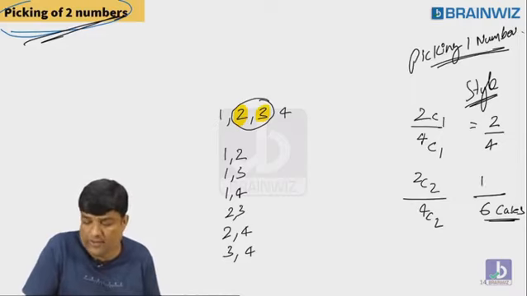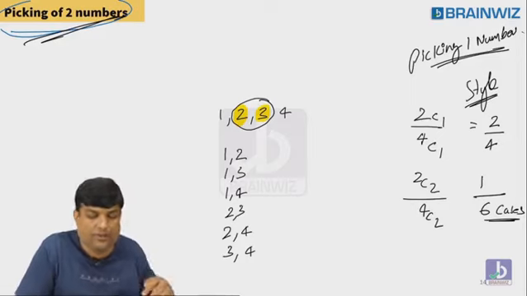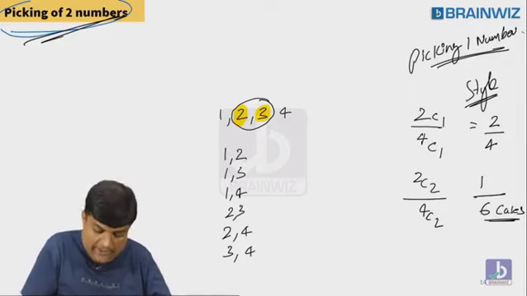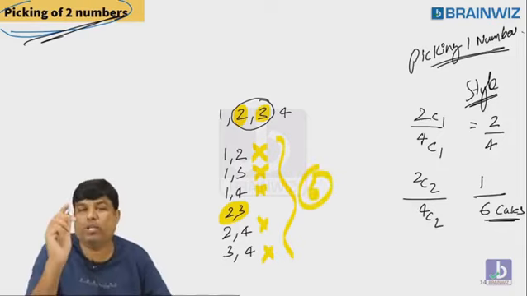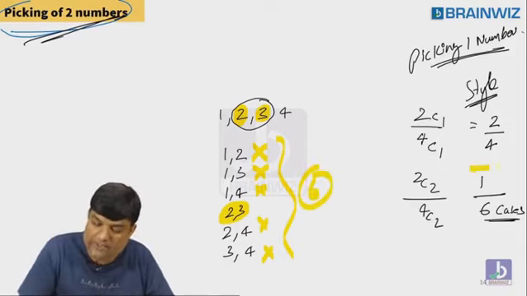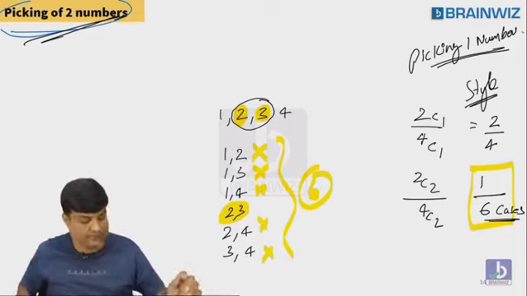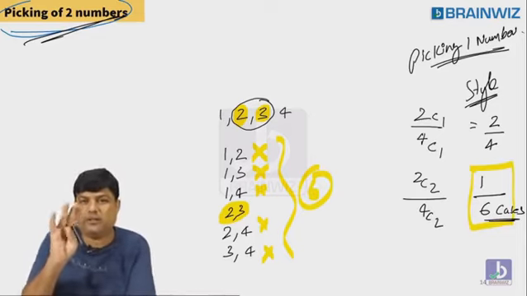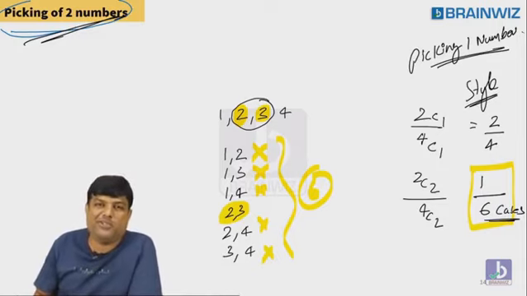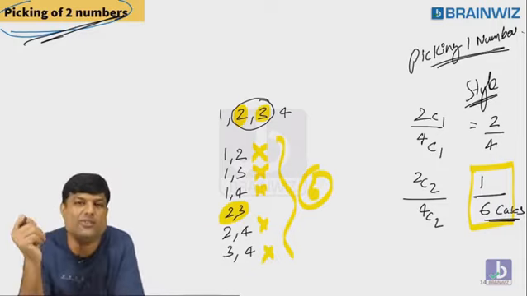What's the value of 2C2? 1. What is that one case? This is the only case. This is not the case. In these all 6 cases, both primes are only one case, that is 2 and 3. So answer is 1 by 6. Hope you're understanding. From scratch, I'm teaching you one small, taking the 4 numbers, because you will pick 2 cards, 3 cards. Many things you're going to do now.